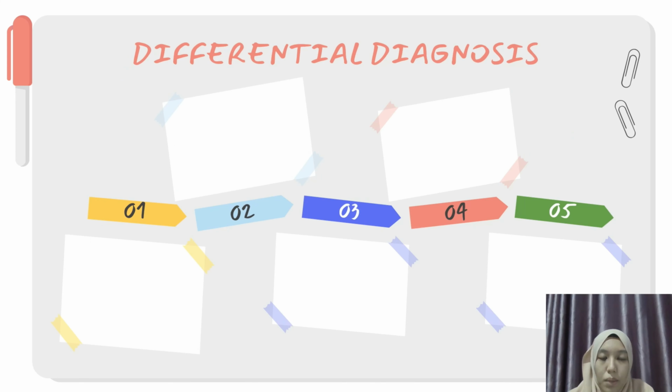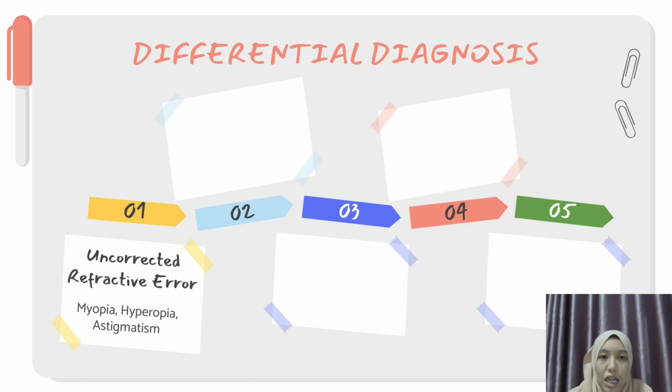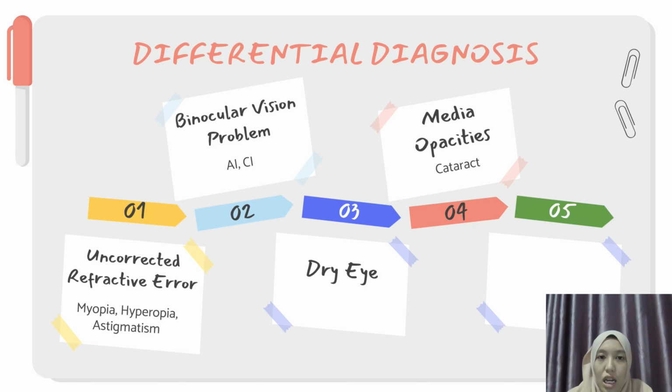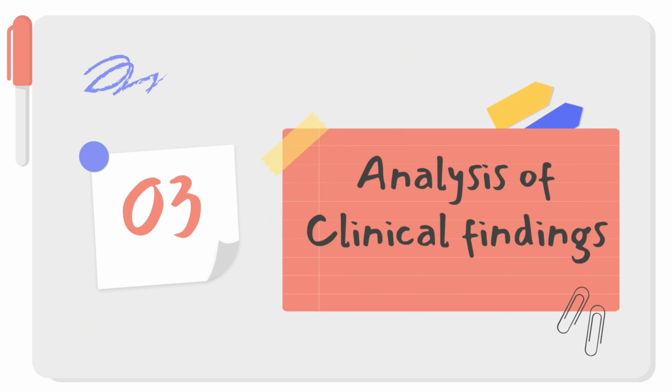From the chief complaints, I came up with 5 differential diagnoses. First, uncorrected refractive error: myopia, hyperopia, and also astigmatism. Second is binocular vision problem, which is accommodation insufficiency (AI) and convergence insufficiency (CI). Third is dry eye. Fourth is medial opacity, which is cataract. And the last one is pathological.